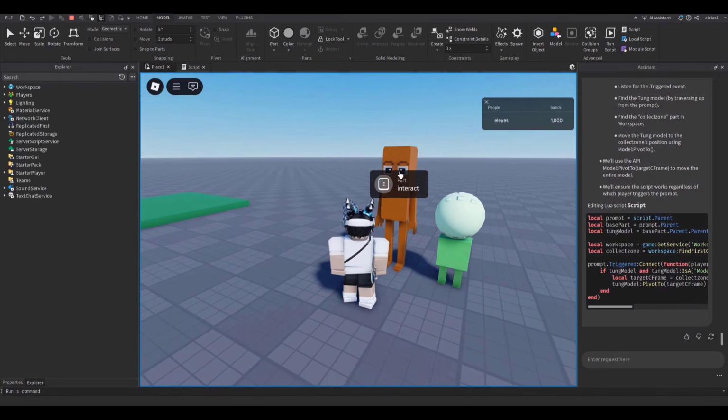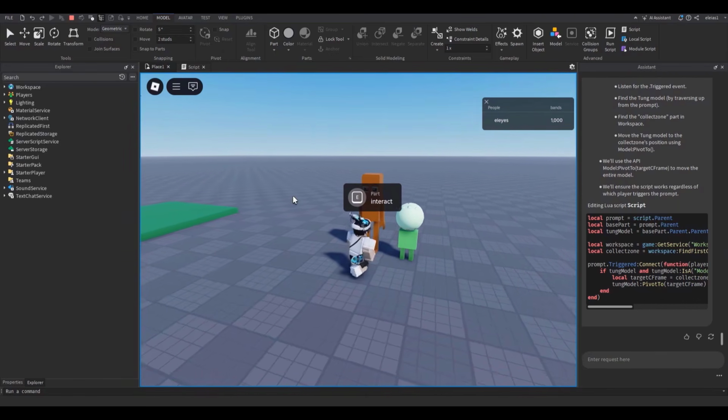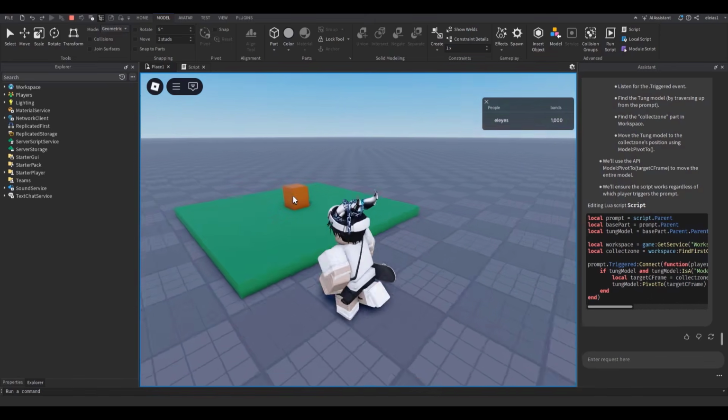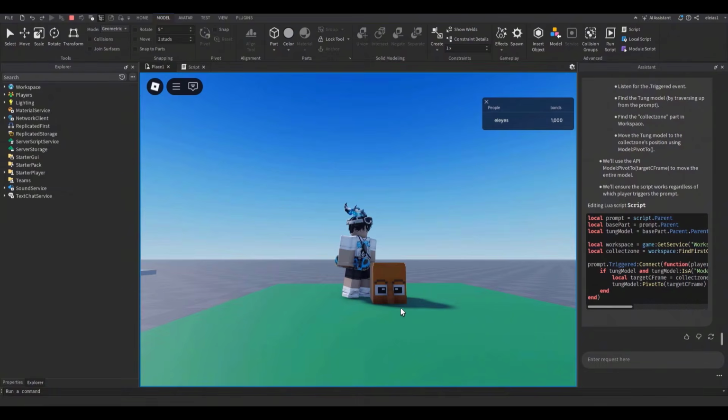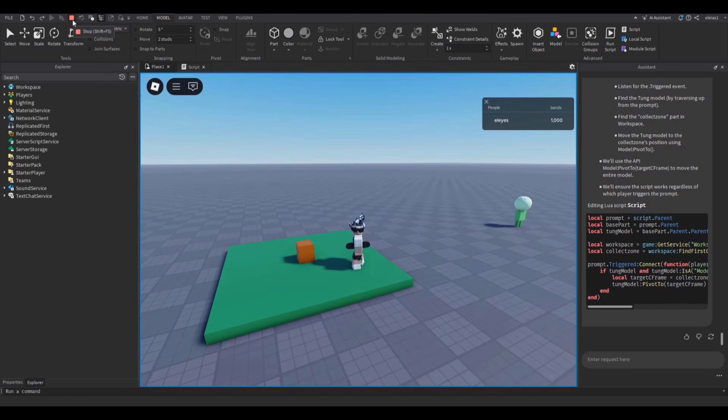Okay, so what should happen is I should hold E to interact with this, and then this should move over there. Let's see if it works. Where'd it go? Oh my god, it's right here. Okay, well, we're getting there. Okay, it's right there. We're getting there. Let's try and make it so it slowly moves towards it.